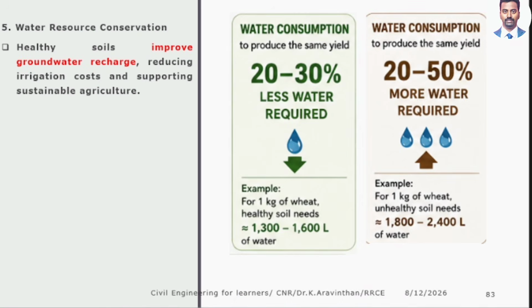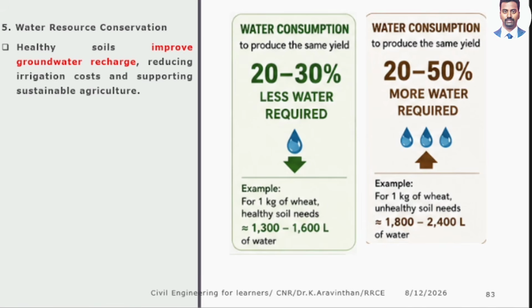Water resource and conservation. Sir, if we are having a good soil, how much of water we can save? 20 to 30% of less water is required if you have a good soil. Sir, if I am growing a wheat in an agricultural land, if the soil is good, how much of water is essential? 1300 to 1600 liter of water is required for 1 kg of wheat. If the soil is good, this much. If the soil is bad, unhealthy, it consumes more water.